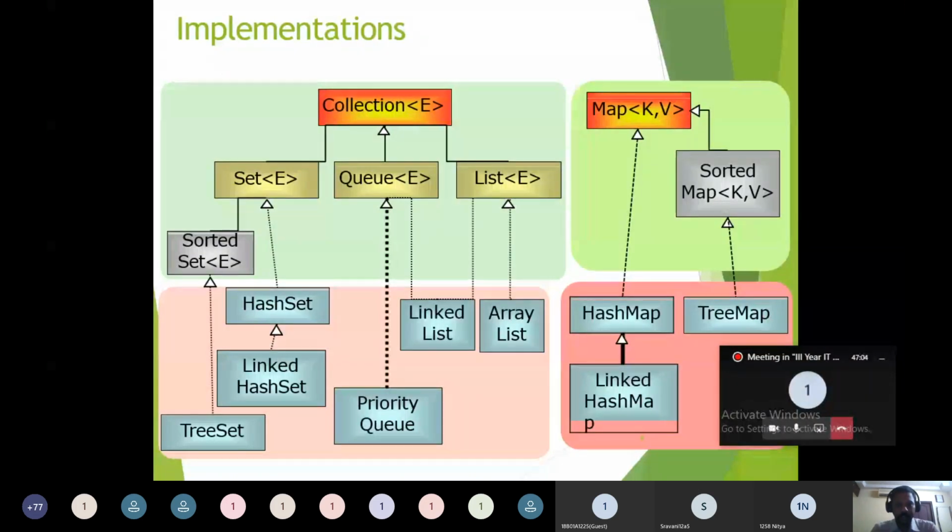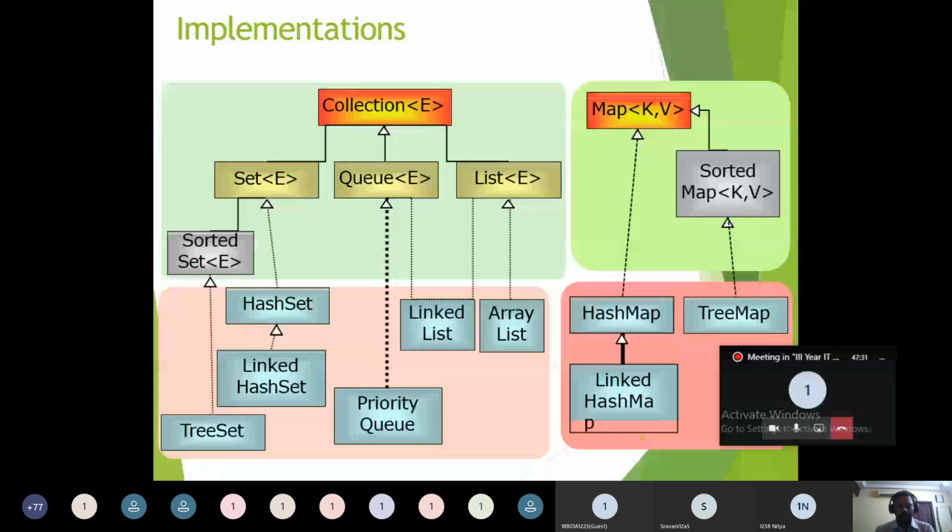Okay, so this is the exact architecture, including classes and interfaces. As you know already in core Java, interfaces consist of abstract methods and final variables. An interface is nothing but a kind of class, but the difference is here: the interface consists of all abstract methods without any implementation, and final variables.